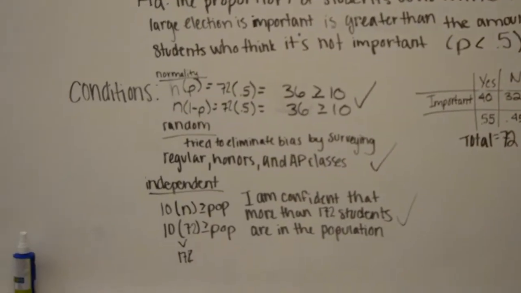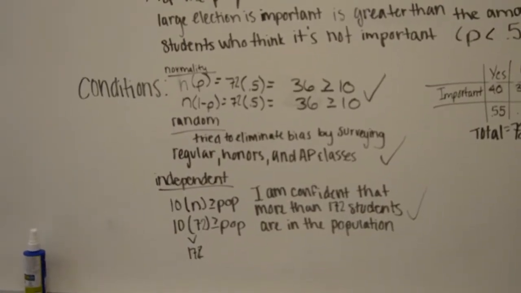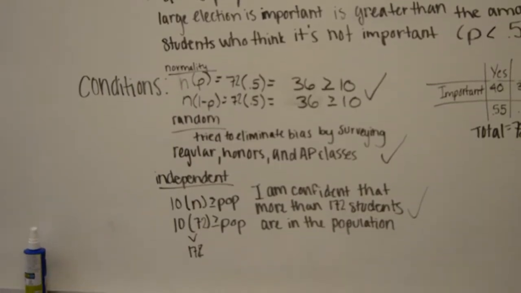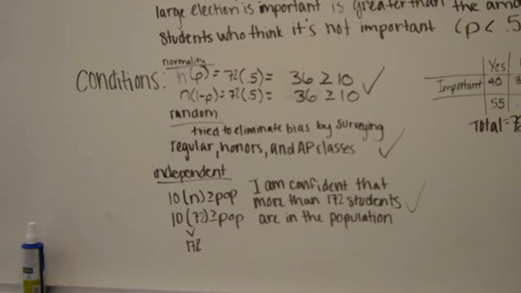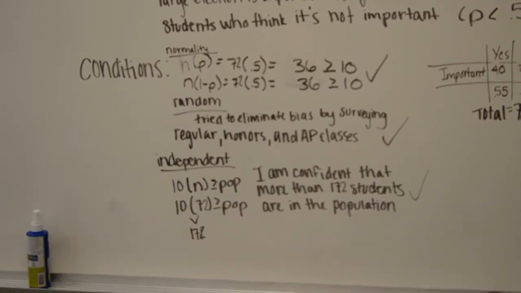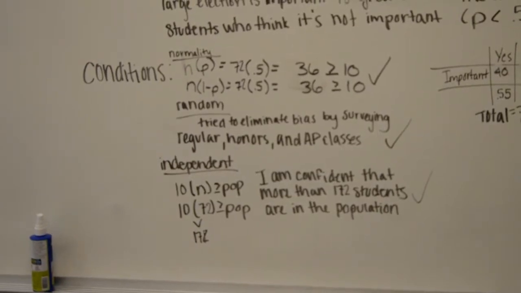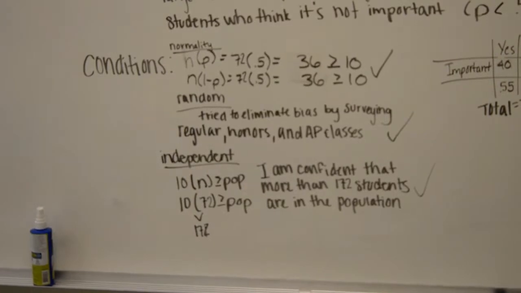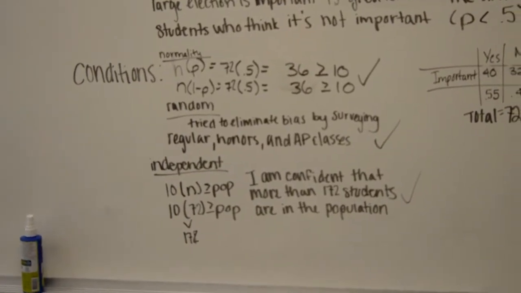Our conditions include normality, which would mean that n times p and n times 1 minus p is greater than 10, both times it checked out. Random assignment, we tried to eliminate bias by surveying regular honors and AP classes. Our independent condition was that n times 10 had to be greater than our proportion, and we are confident that more than 172 students are in the population because our sample size was 72.